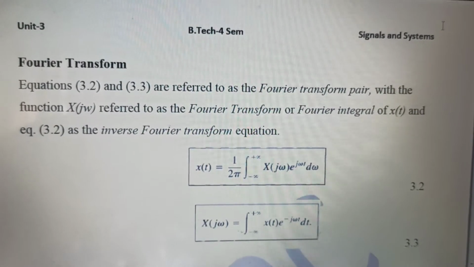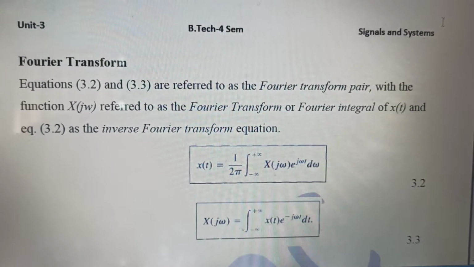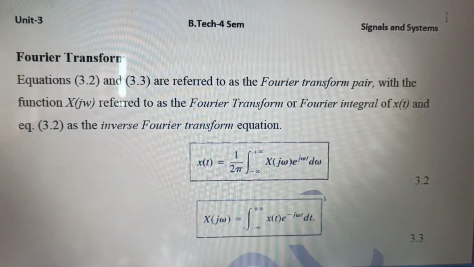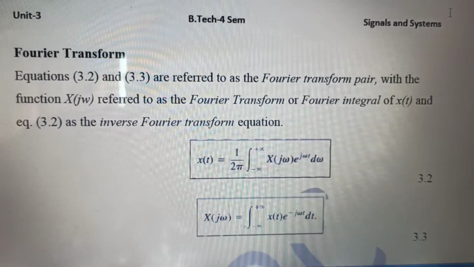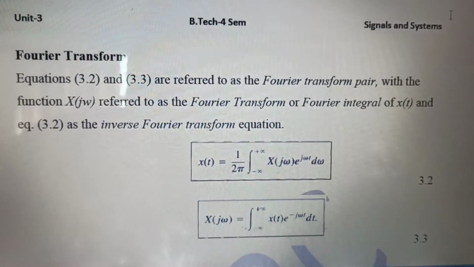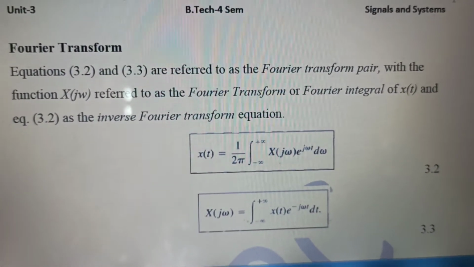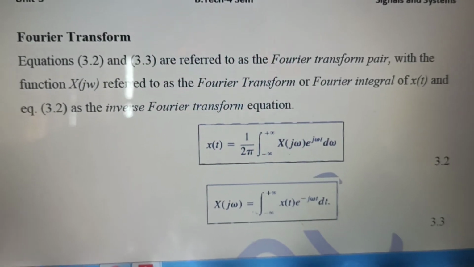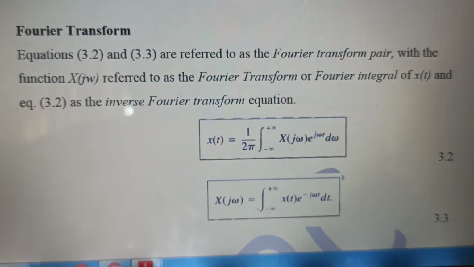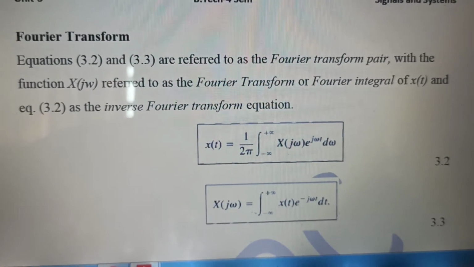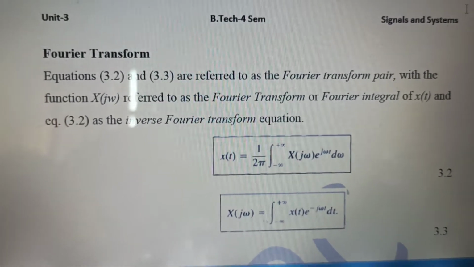So today we are going to discuss the Fourier transform, its convolution, multiplication and its basic properties. Before starting the topic of Fourier transform, we have to understand why we are in need of Fourier transform. Why is Fourier transform required? It is very important. We have to understand this thing.